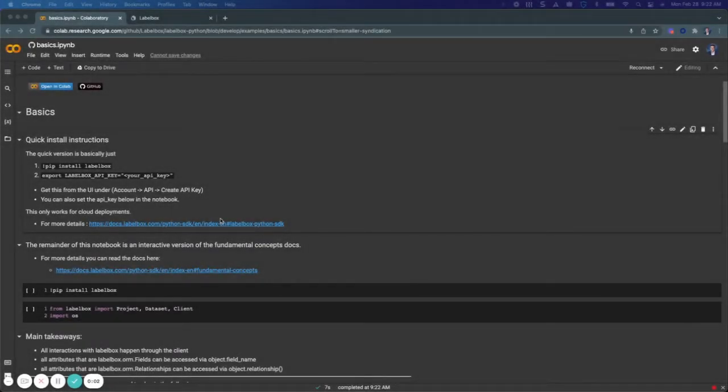Hello everybody, in this brief video we will be going over the basics of using the Labelbox SDK, which can allow you to unlock programmatic workflows to make the most of the tools we have to offer.